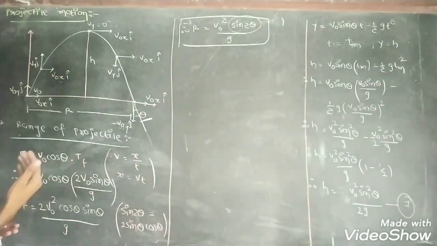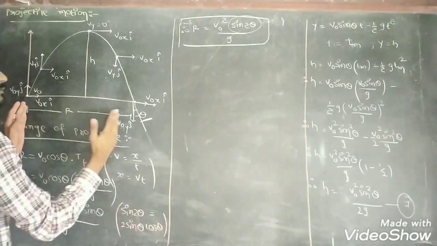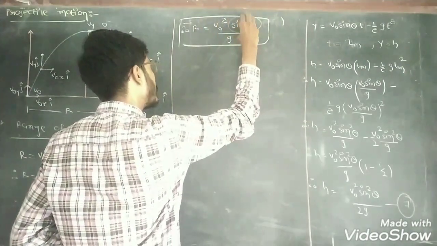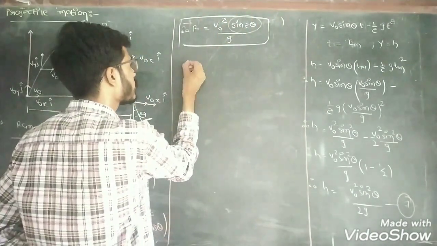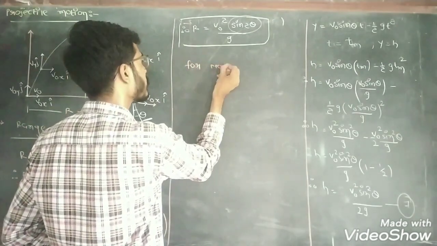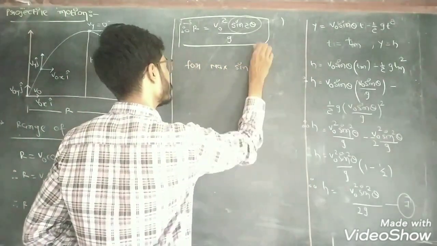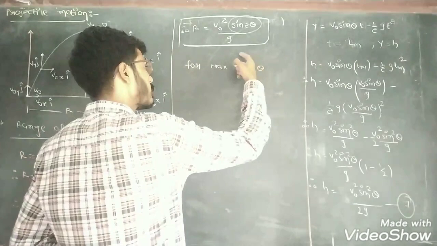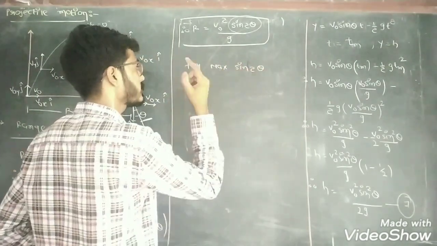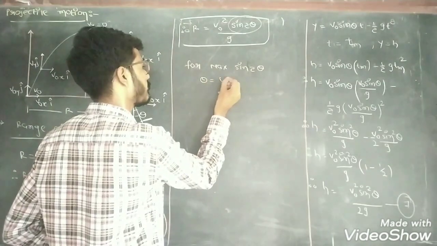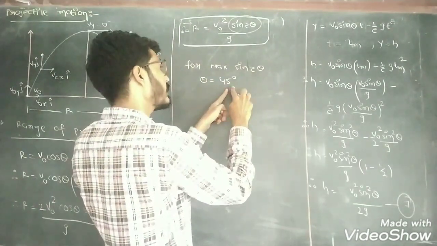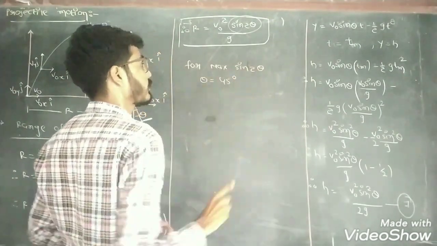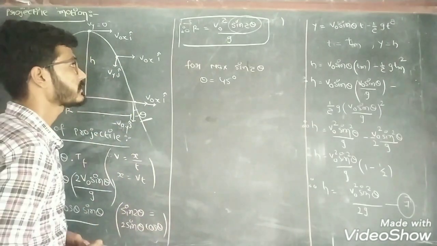Now we want to achieve the maximum range, and it is only possible when the value of sin 2 theta is also maximum. So for the maximum value of sin 2 theta, we have to find the angle. The maximum value of sin function is 1 and it is only possible when the angle is 90 degree; because theta is 45 degree, here the angle is 2 theta. So 2 into 45 means 90 and sin 90 is 1, which is the maximum value of sin function.